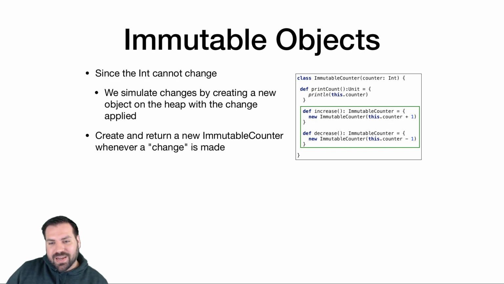You can pretty much guarantee you're going to get that question because that's the thing about immutable objects, and probably something about what is an immutable object. There's really not much else we can talk about. That is what an immutable object is. The rest of today's lecture is just examples of that and implications of that. So that's what an immutable object is. The state can't change, and whenever we want to simulate the state changing, we create a new object of that type with the change applied.